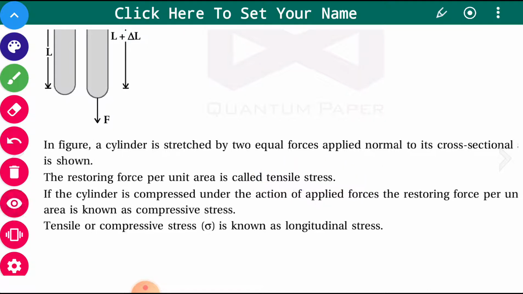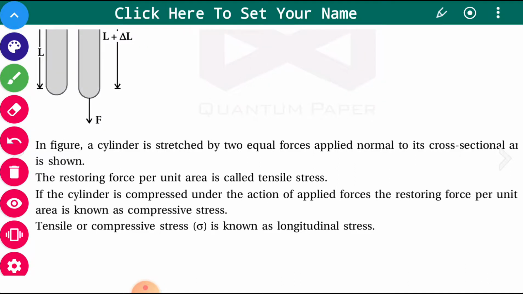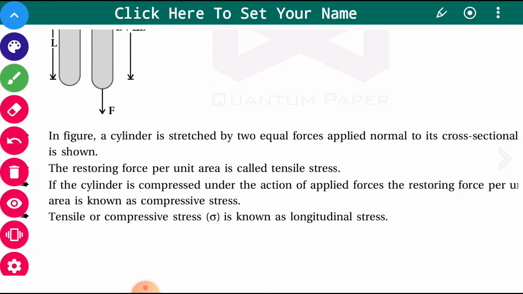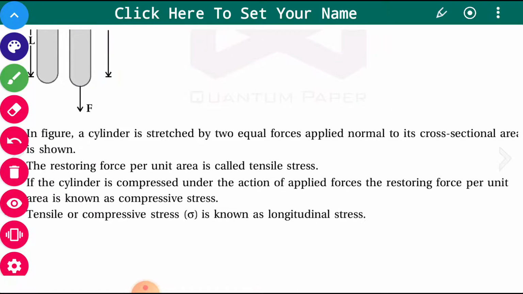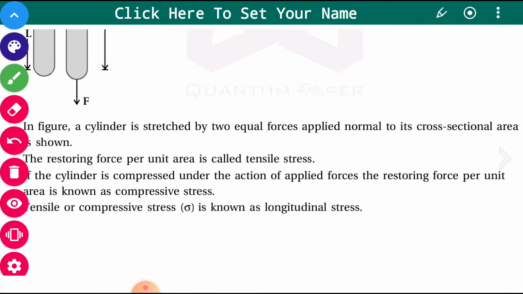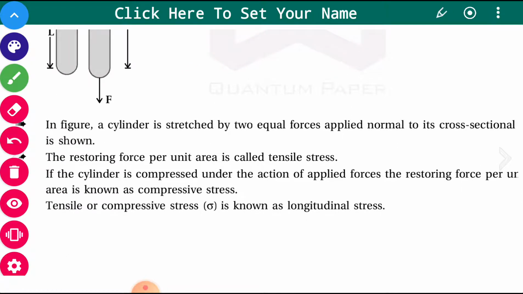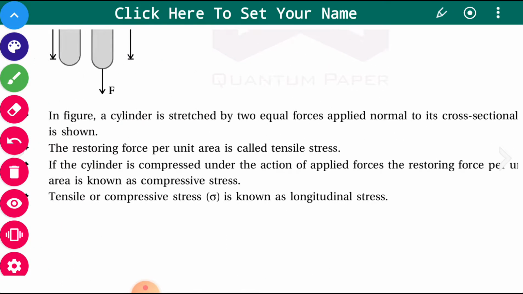If this cylinder or rod is compressed under the action of the applied force, the restoring force per unit area is known as compressive stress. Whenever there is a stretching of the cylinder, the restoring force per unit area is called the tensile stress, and when the cylinder is compressed under the action of the applied force, the restoring force per unit area is known as compressive stress.